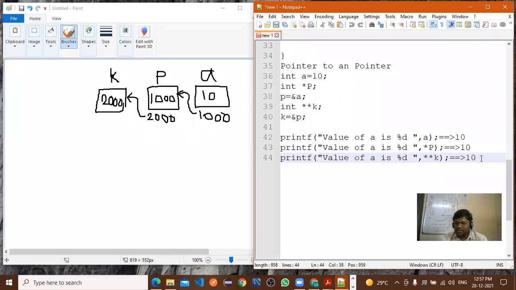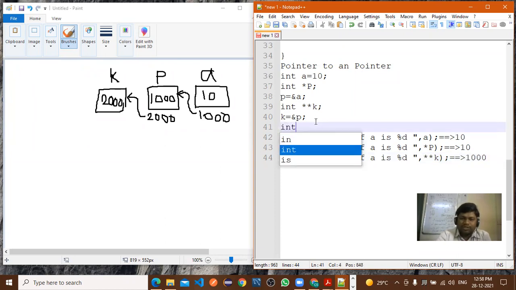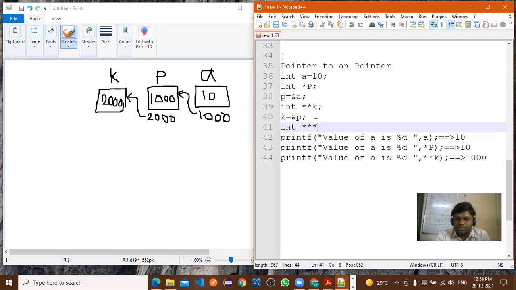10. Right. Now suppose I have reduced to 1 star. So what is the value here? 1000. Now you got it. Right. Now here I have written one more star. So what will be the value? Now suppose I have increased one more pointer. Suppose int, 3 stars I have taken.